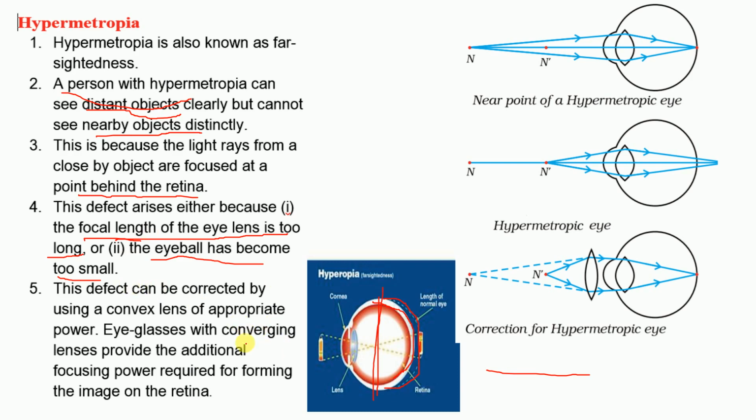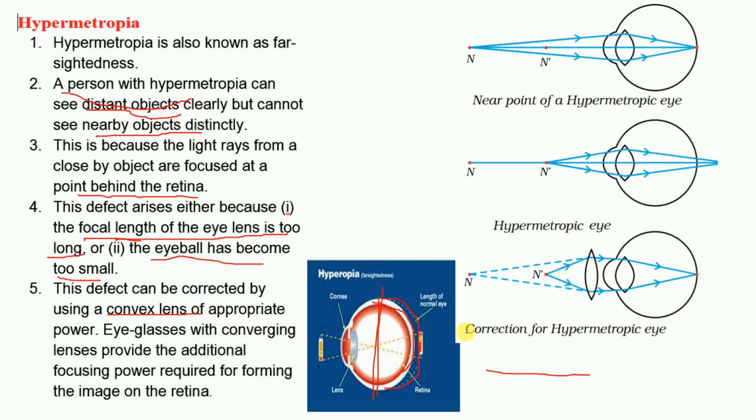Now how can it be corrected? It can be corrected by using a convex lens, because here the problem is that nearby objects cannot be seen. The rays must appear as if coming from far away, so the convergence must be done before entering the eye lens. In order to do that, a converging lens, that is a convex lens, is used.